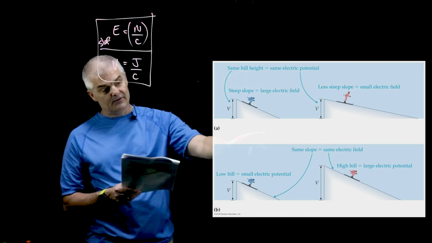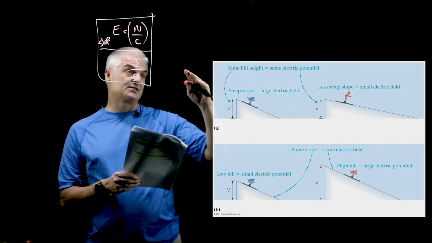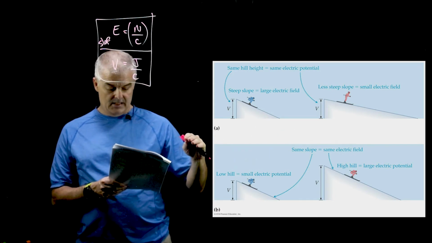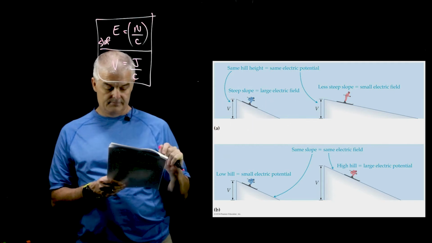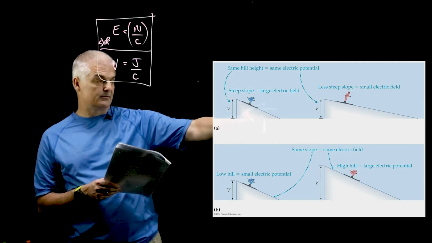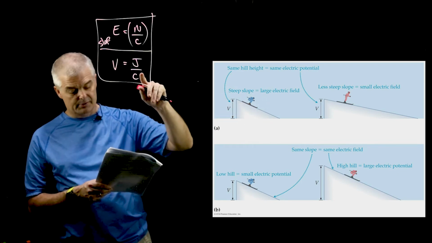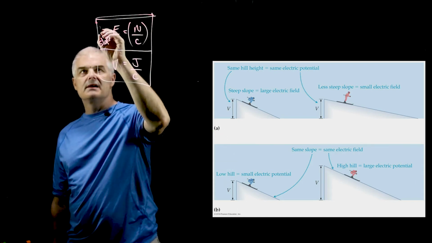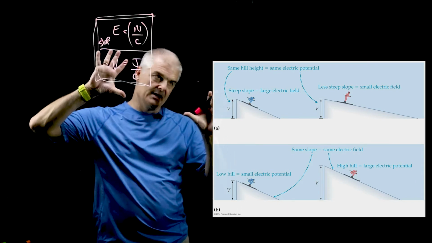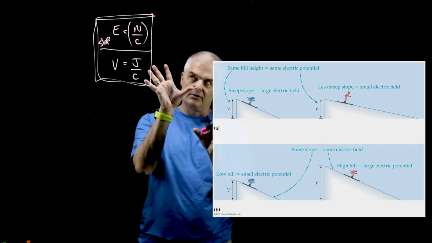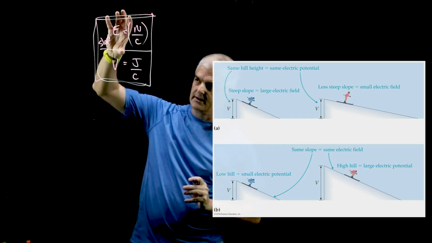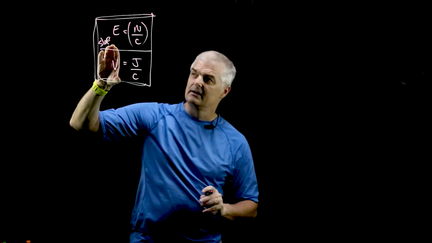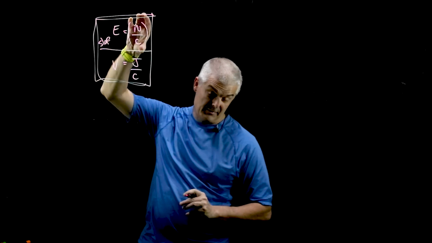Conversely, if we change the height of the hills, in picture number 2, they both have the same slope, so they both have the same electric field, but the electric potential changes because they have different heights. Maybe that analogy makes sense when we think of it from a gravitational perspective, as we think through the difference between electric field and electric potential. This is the amount of energy you can get out of something, and maybe this is how fast you can get it out. Maybe that's a better way to think of it.